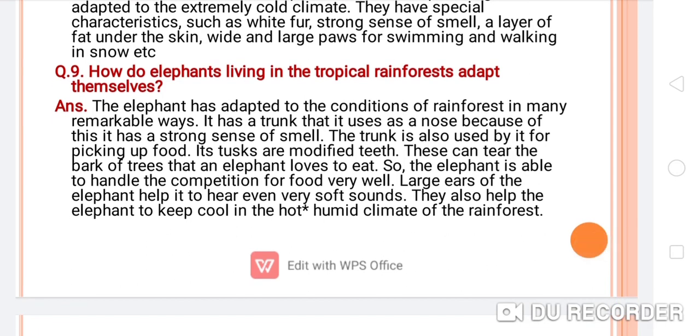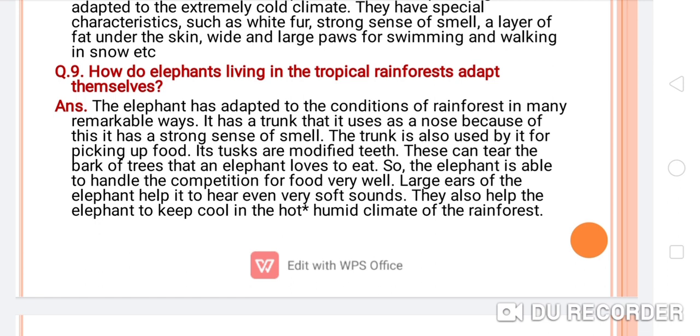Because of this, it has a strong sense of smell. The trunk is also used by it for picking up food. Its tusks are modified teeth. These can tear the bark of the trees that an elephant loves to eat.